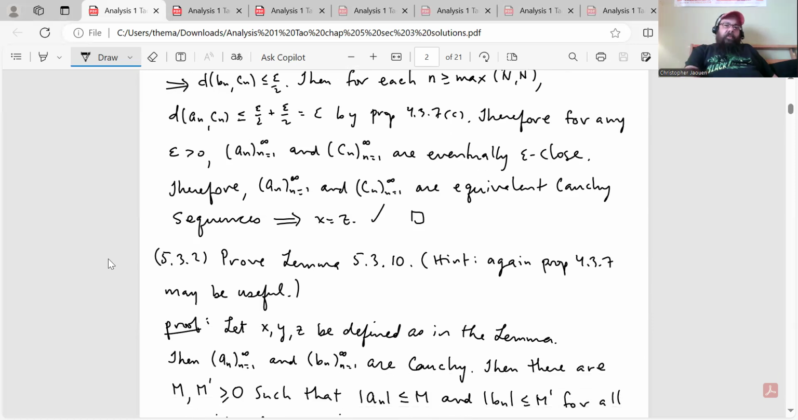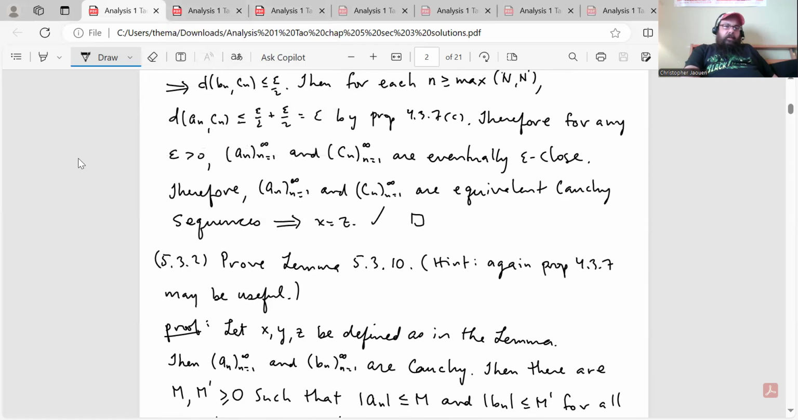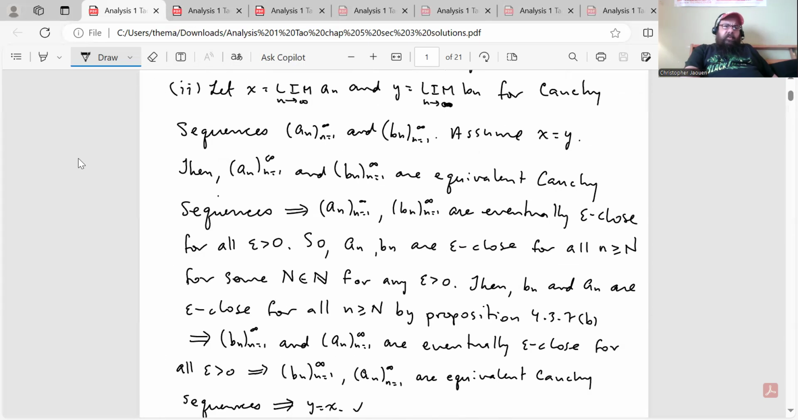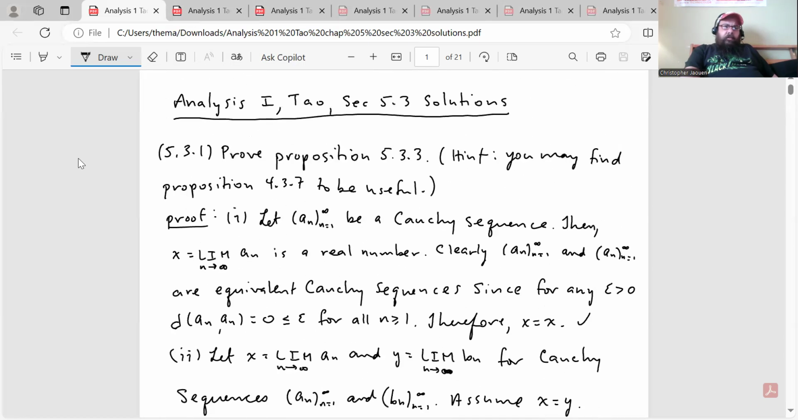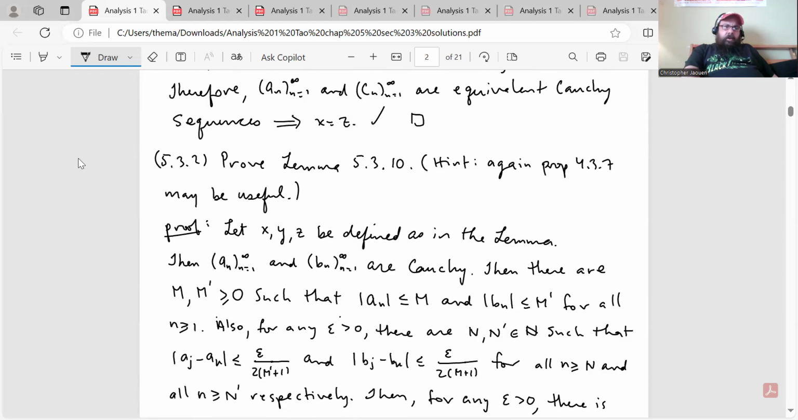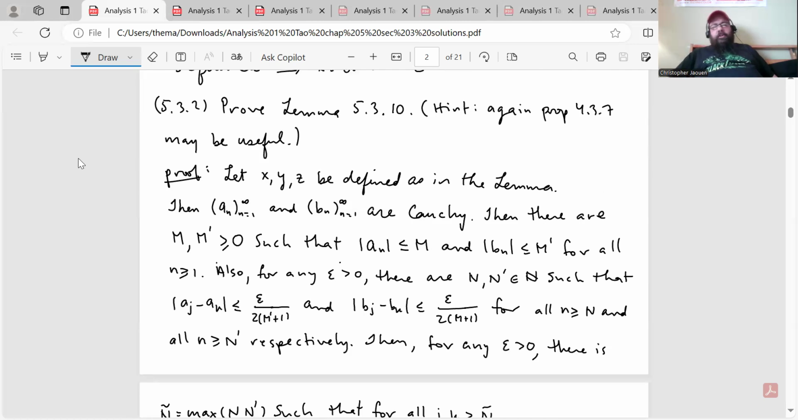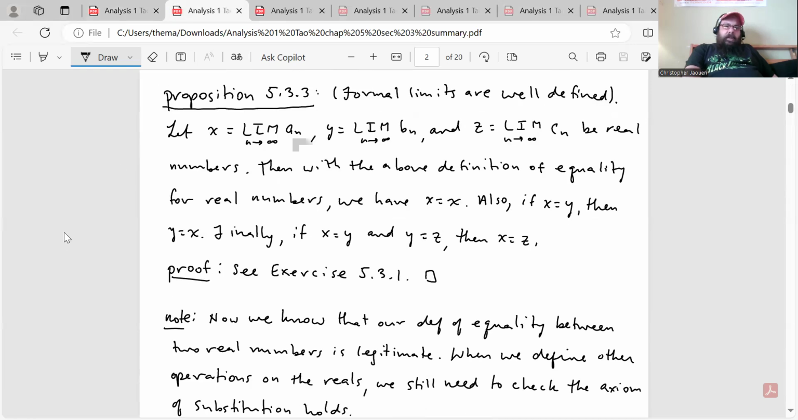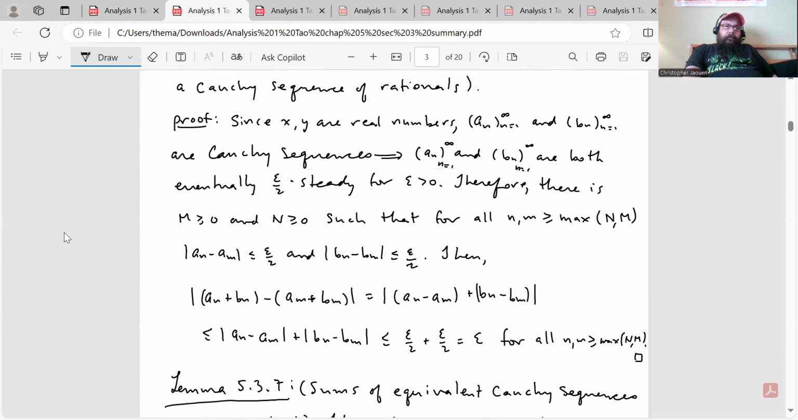All right, so that's 5.3.1. So that's the proof of that proposition, 5.3.3. Okay, next problem, 5.3.2. Tao asks us to prove lemma 5.3.10. And again, he gives a hint that 4.3.7 may be useful. Let me just remind you of what 5.3.10 says. So going back to the summary for the section.